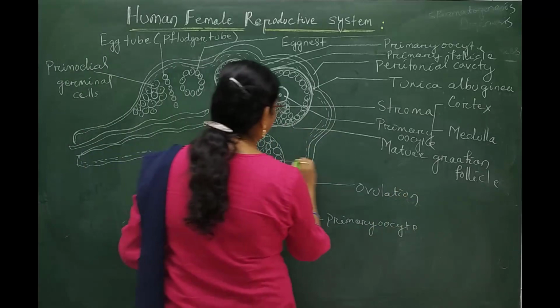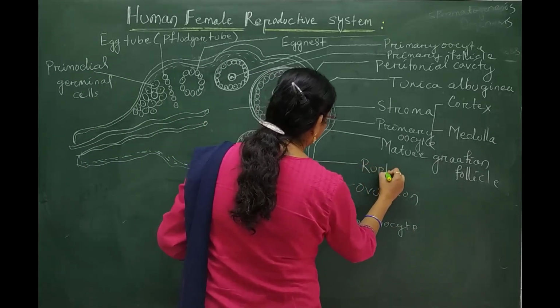Here it is the ruptured Graafian follicle.